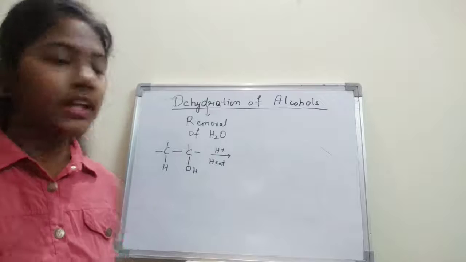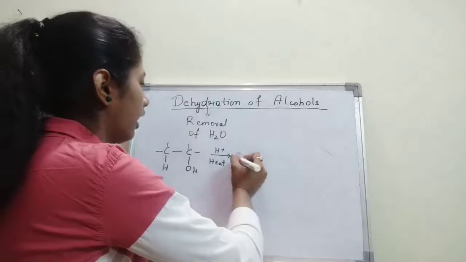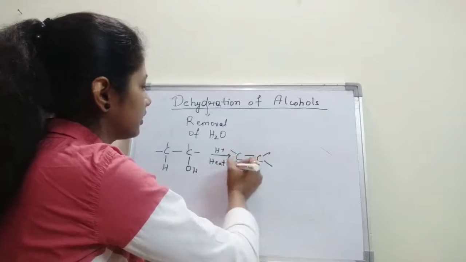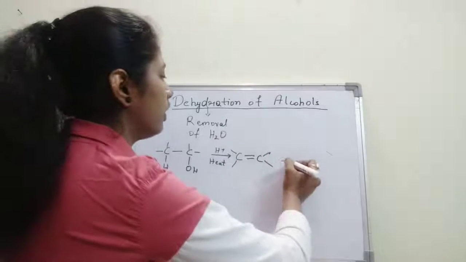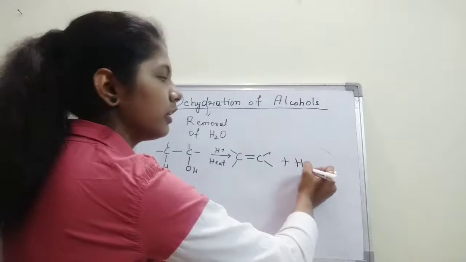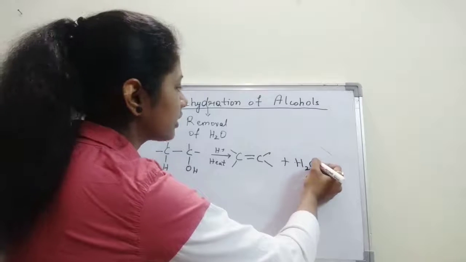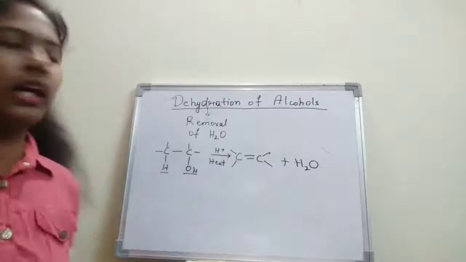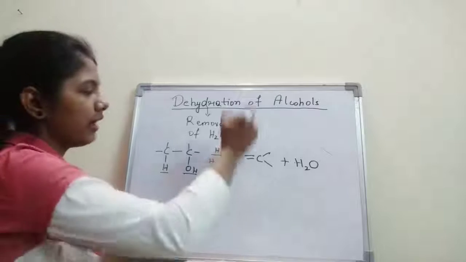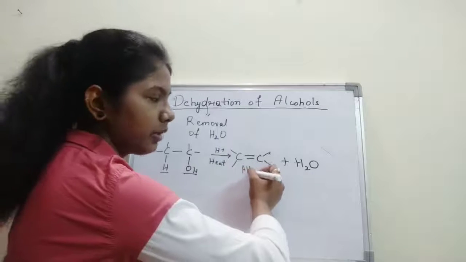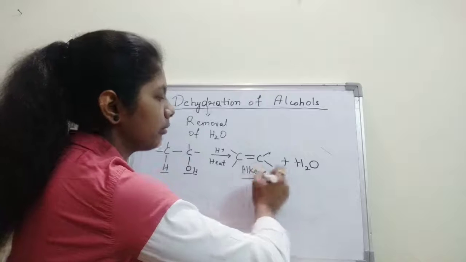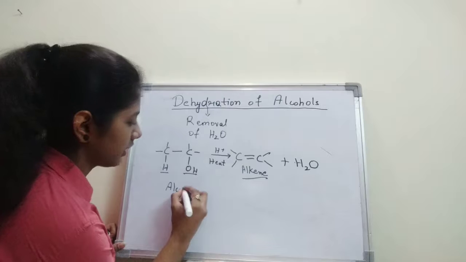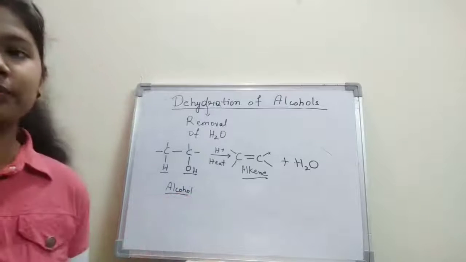What do we get? We will get an alkene. And a water molecule will also be removed, because we are studying the dehydration of alcohols. So of course this H and this OH will be removed in the form of a water molecule, and we will get our alkene molecule. It is formed from the alcohol.